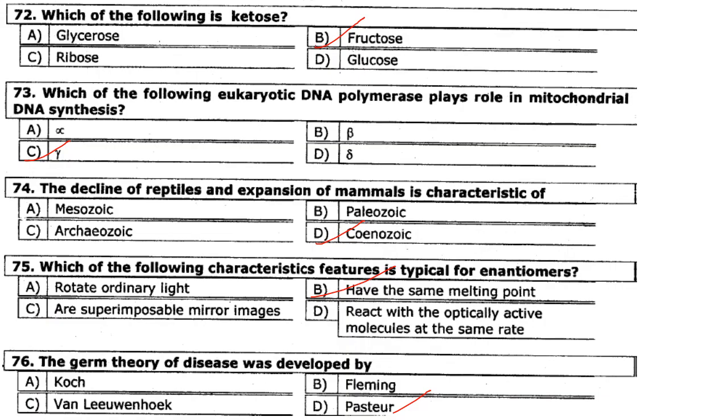Then next one. Which of the following is a ketose? So answer is fructose. Option B. Which of the following eukaryotic DNA polymerase plays role in mitochondrial DNA synthesis? So it is polymerase gamma. So answer is option C.